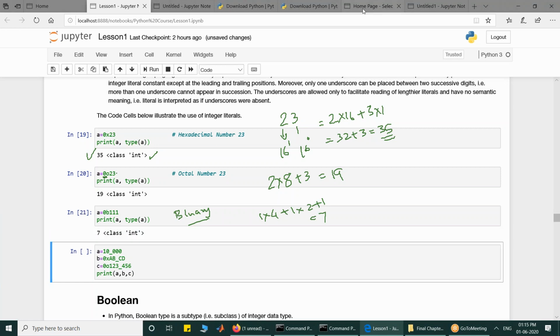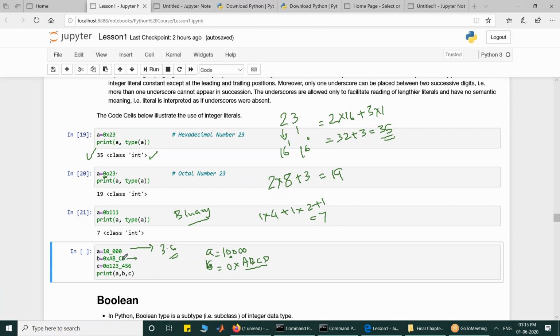And underscores are also allowed. This is a new addition which came in version 3.6. Prior to that, it was not allowed. So this is equivalent to writing 10,000. Only for the convenience of reading, underscore is allowed, but interpretation wise, it has no other meaning. Similarly, AB underscore CD is allowed. So this is B equal to 0x ABCD. Only for the purpose of reading, we have added underscore.